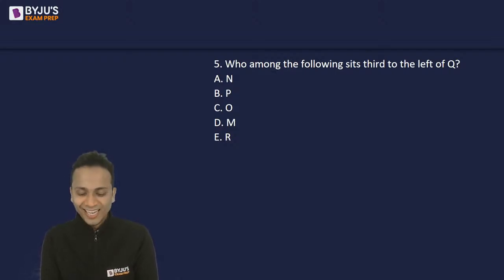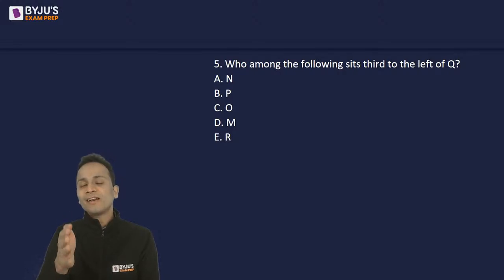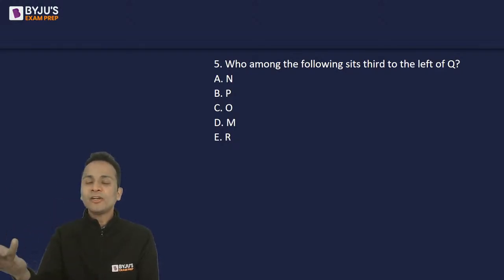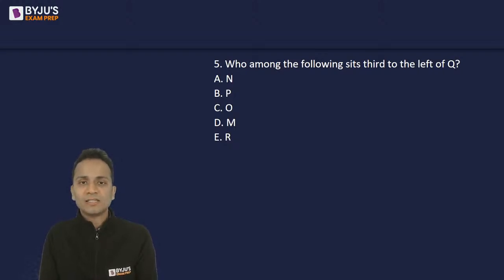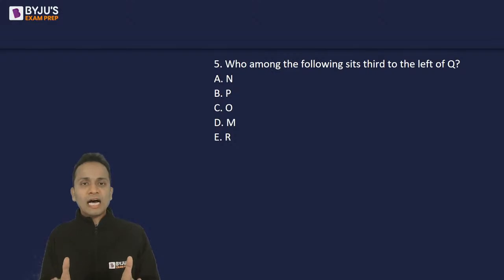Nishit, you said for the last question that O is a vowel. So Nishit, the question was in reference to the seating positions. Okay, that was not the alphabets they were referring to. If this had been an independent question, then you would have marked option O as the answer. Okay, but that was a question on sitting arrangements. So the answer should be with respect to the sitting arrangement that we have made. Okay.